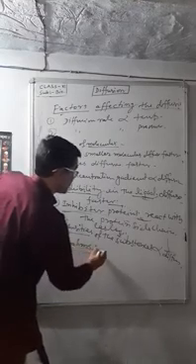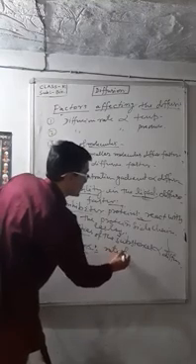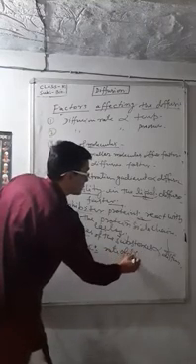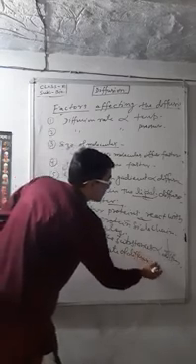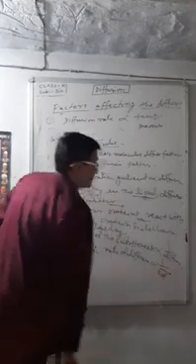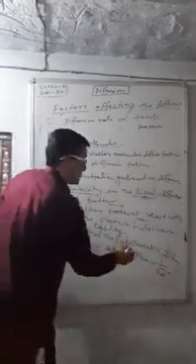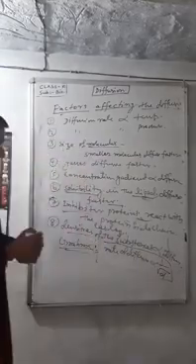According to Graham, the rate of diffusion is inversely proportional to the square root of density. It is proposed by Graham.